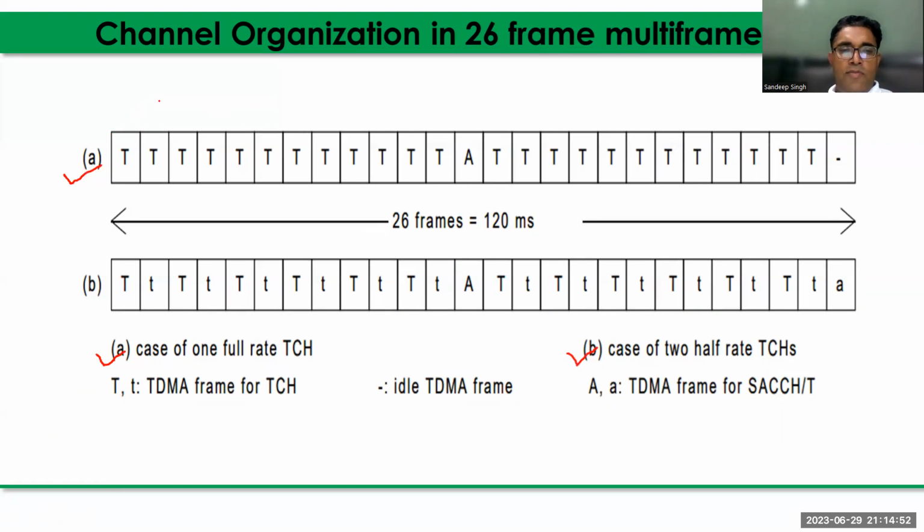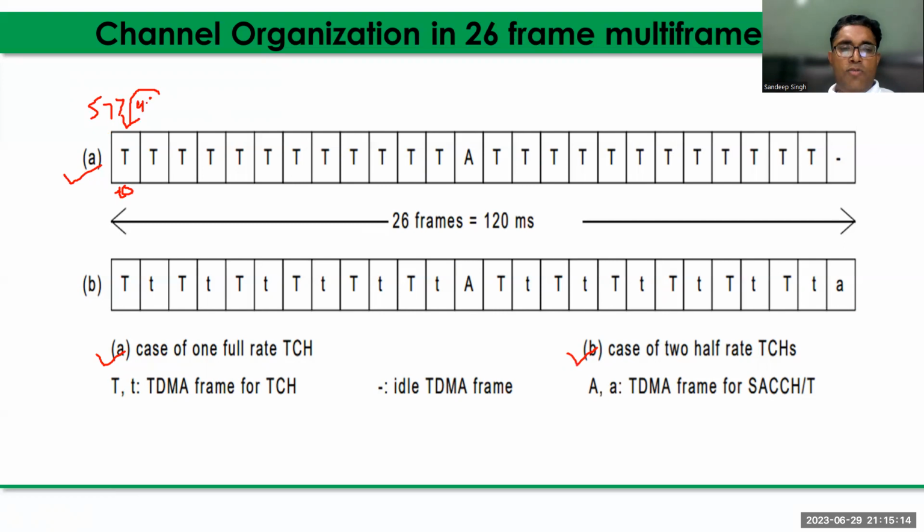In the 26 frame multi-frame we can see here, suppose any time slot burst period is allotted to a user. Suppose time slot 0 is allotted. In one frame, how many microseconds is allotted? 577 microseconds.